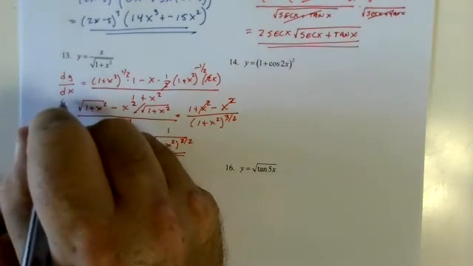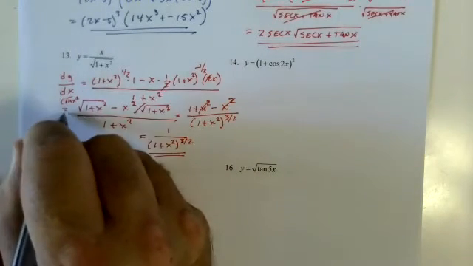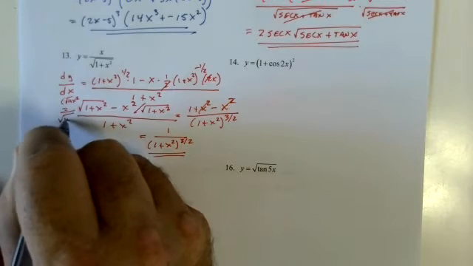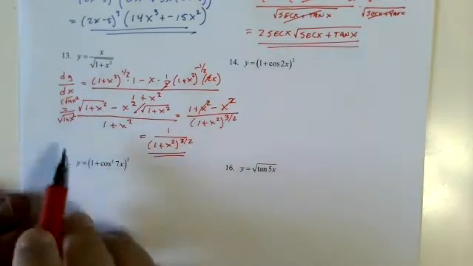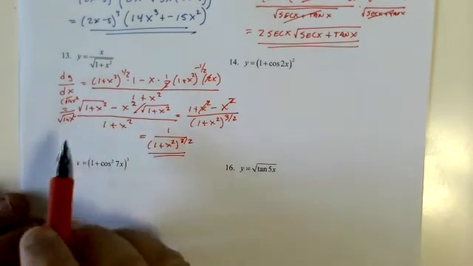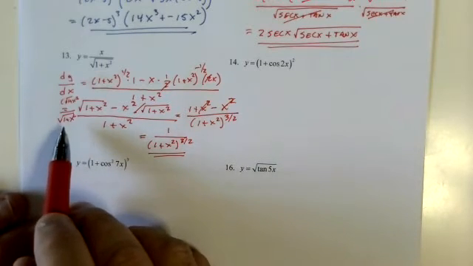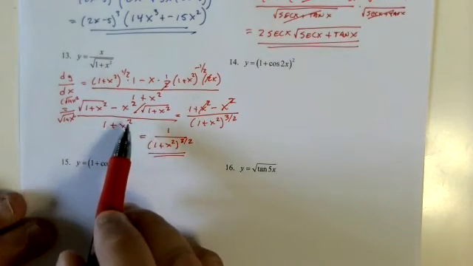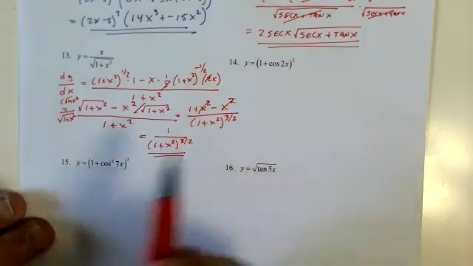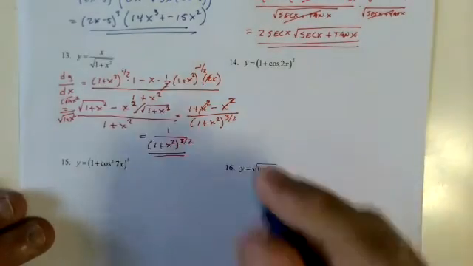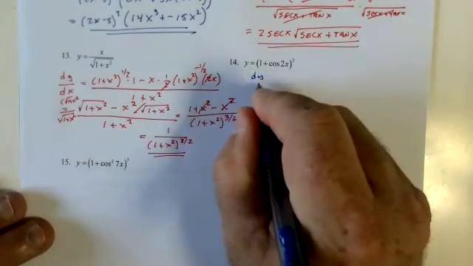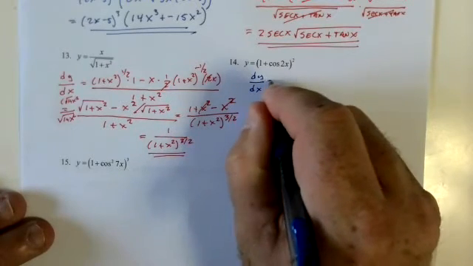So I'll draw it in even though I don't really have room. And then that's x to the 1/2. That's (1 plus x squared) to the 1/2. (1 plus x squared) to the 1. 1 plus 1/2 is 3/2. Whew! I really think I should get paid more for this.